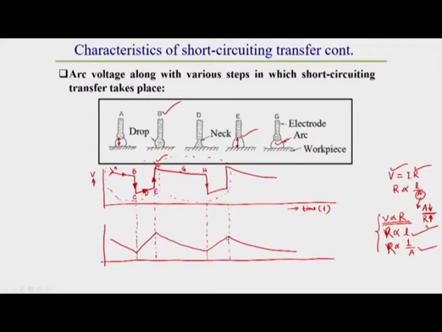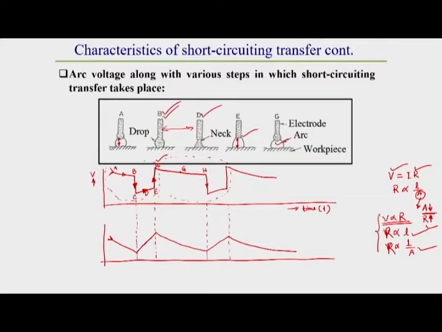These types of variation of current are also there. What we observe, what I have already told you, point C to D, from here to here: due to this contact of the droplet with the workpiece, the resistance decreases a lot from this location. So, due to this low resistance, more current is flowing, and the current variation looks like this.